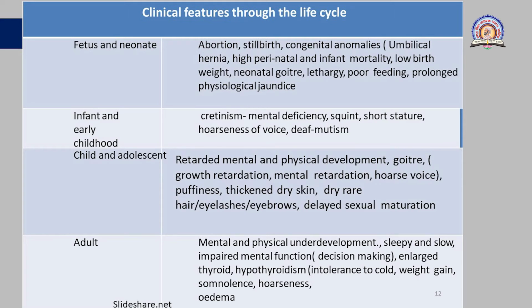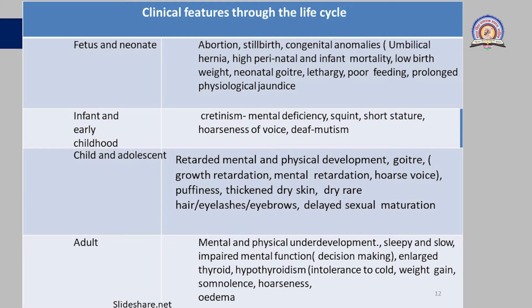Then in child and adolescent age, they may suffer from retarded mental and physical development, that is, they may be mentally or physically retarded. Goiter is normally seen in childhood. Then growth retardation, mental retardation, and a hoarse or heavy voice are observed here. Then puffiness and thickening of dry skin or dry, rare hair are observed. Eyelashes and eyebrows are also dry in this case of IDD in child or adolescent age. Then delayed sexual maturation is also observed in adolescents. That is because of this iodine deficiency only.